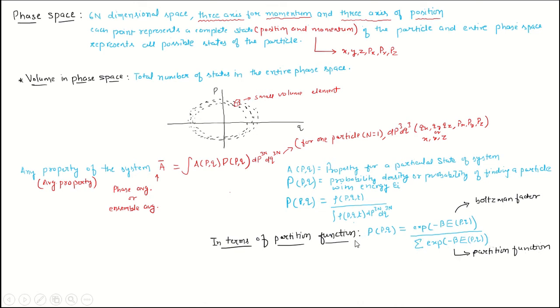So why am I writing it in terms of partition function? Because if you want to calculate any property of the system, you will see later that if we can write the property in terms of partition function, then we can calculate other properties of the system as well.